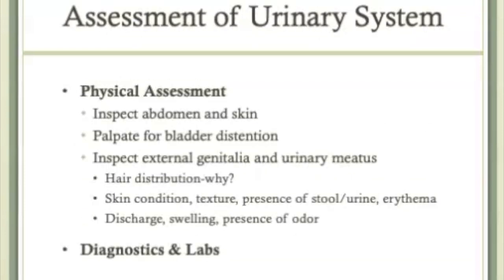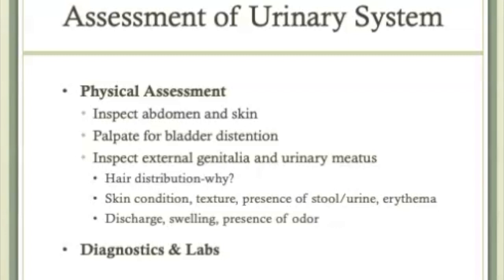Just as has been done for assessing the other body systems, start with inspection. Inspect the abdomen and skin. Remember, the skin assessment findings on the abdomen will be documented under integumentary. Look at the abdomen to note if there are any areas of distension, any abnormal pulsations, striae or stretch marks, skin texture and color, and any abnormal skin changes.